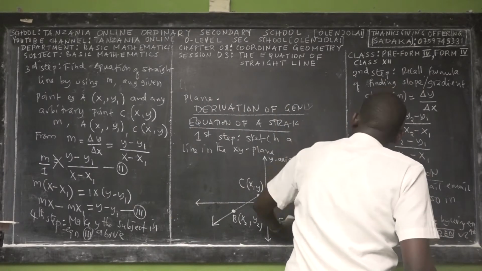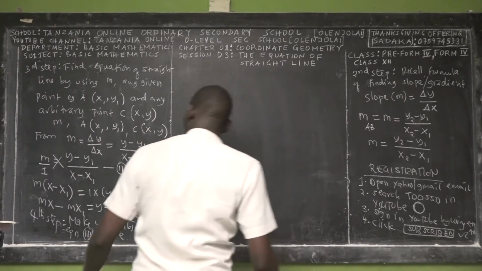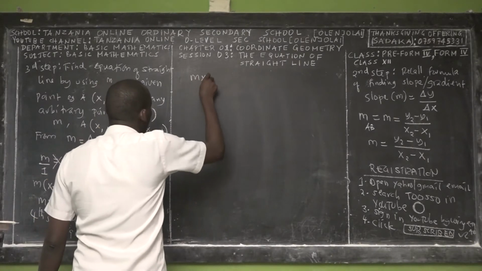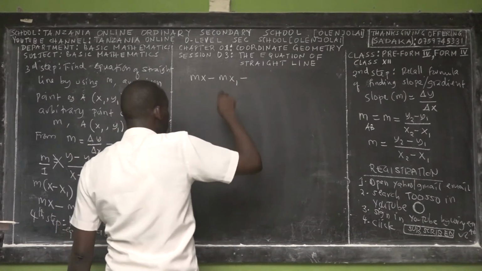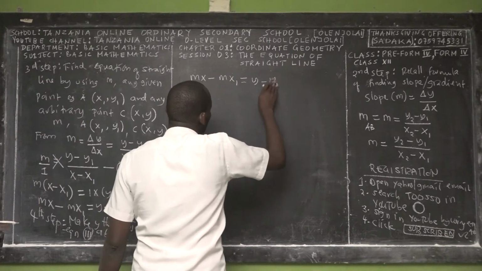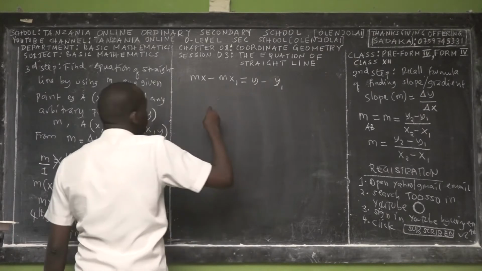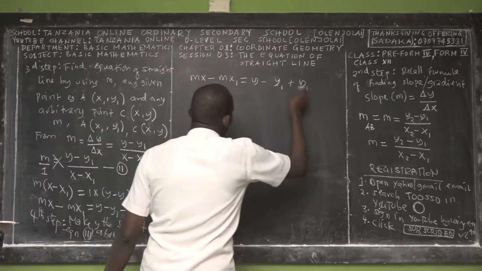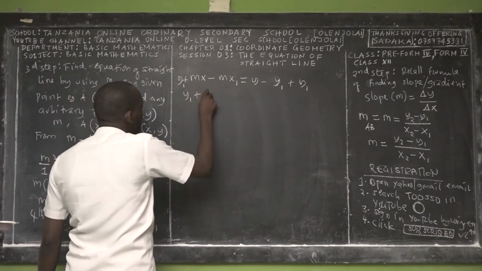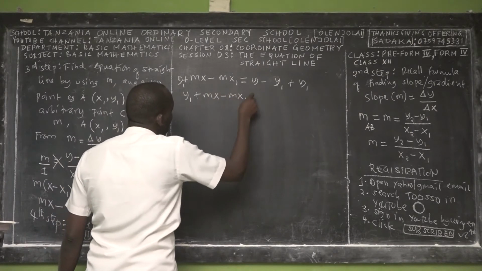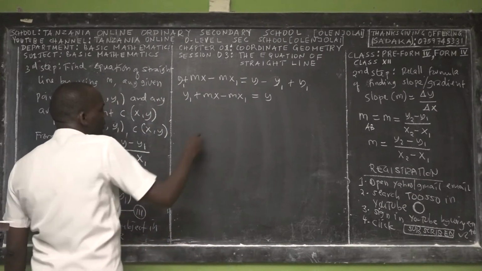We have our equation, mx minus mx1 is equal to y minus y1. What should we make the subject? It's y. To make y the subject, we add y1 to both sides. Here we have y1 plus mx minus mx1 is equal to y plus 0, because negative y1 plus y1 is equal to 0.